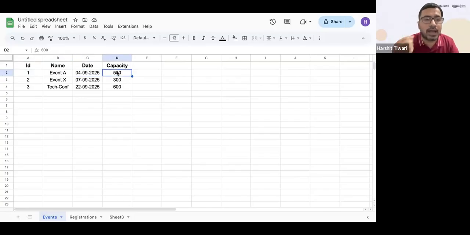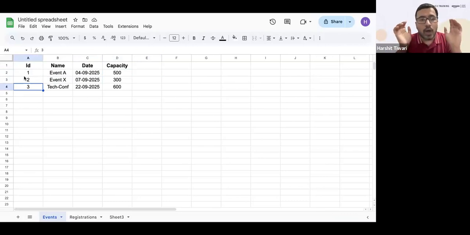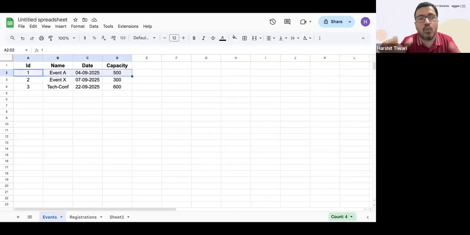You want to add another event, you say 2. ID is 2 for event X, 7th September, 300 capacity. ID number 3 is for the next event. So like this, each row represents one particular entity, and this entire row is one event.